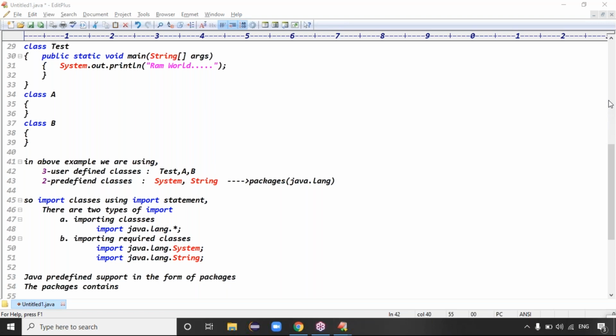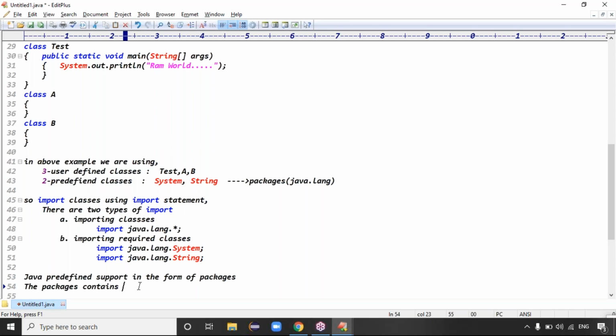Only predefined classes it will be. Java.lang is a predefined package, which means it definitely has predefined classes only. But I'm asking, is it only classes or any other elements? If there are other elements, we definitely have to say that along with the classes you have some other elements also, guys. The packages contain almost all, not only classes.